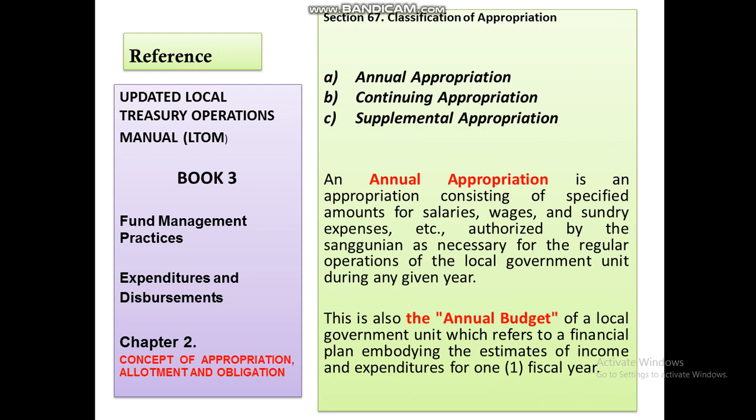year. The annual appropriation is also the annual budget of the local government unit, which refers to a financial plan embodying the estimates of income and expenditures for one fiscal year.